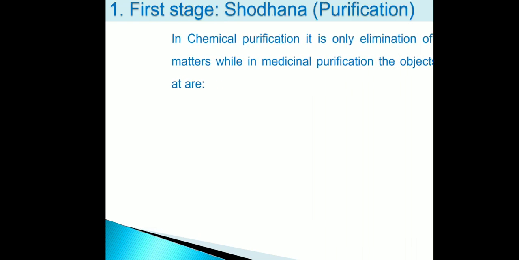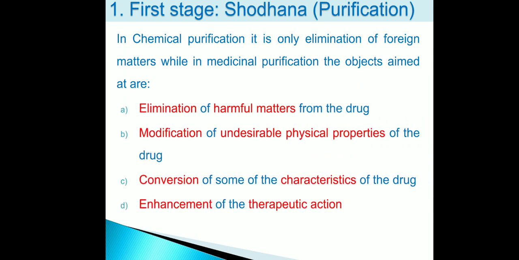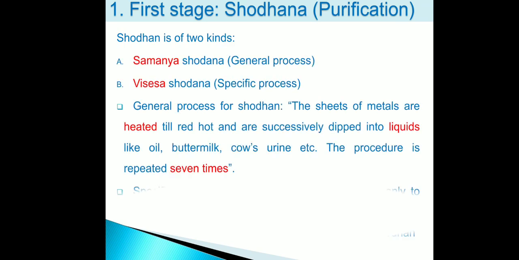Now we will move on to the first stage, that is Shodhan process. There are two types of Shodhan process. One is chemical purification, second one is medicinal purification. Chemical purification is mainly used for the elimination of foreign matters, while medicinal purification is aimed at elimination of harmful matters, modification of undesirable physical properties of the drug, conversion of some of the characteristics, and enhancement of the therapeutic actions.